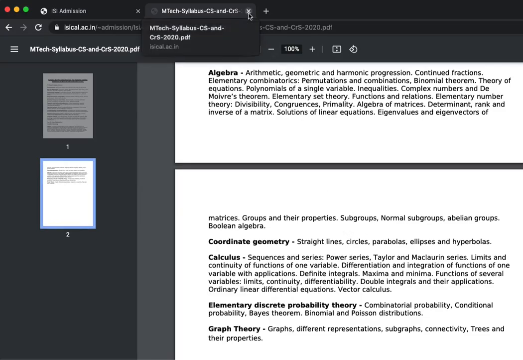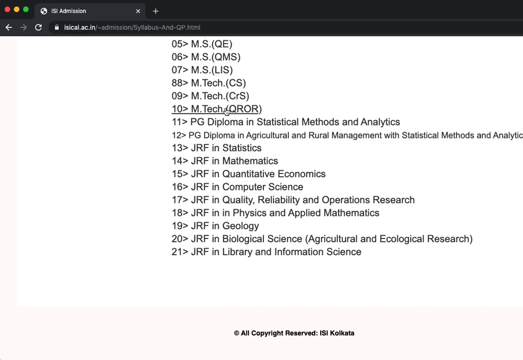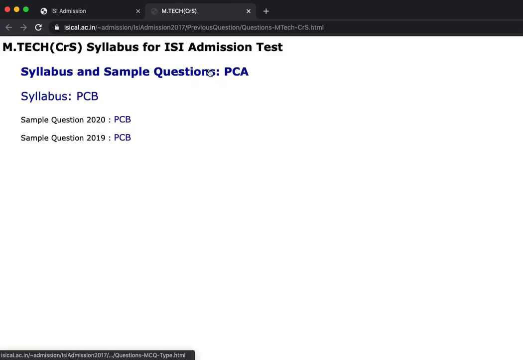So I can say that your MTech CRS has two exams, the PCA part and the PCB part. PCA is roughly, let's say, 75-80% your JEE, but PCB is like 60% JEE, and then you have to add on higher level mathematics. So I would say you can start with your JEE mathematics and add on other topics with your sample questions and syllabus in the later stages. But to begin the preparation, you have to cover the JEE syllabus first. That will be my takeaway from the MTech CRS syllabus.